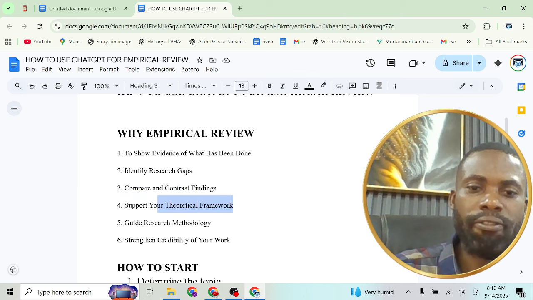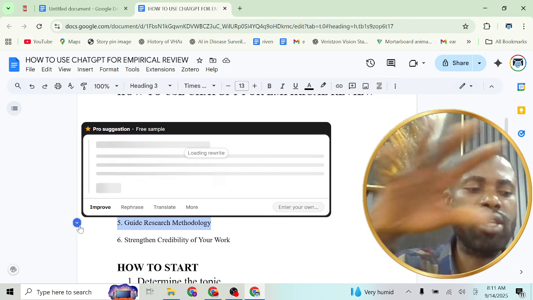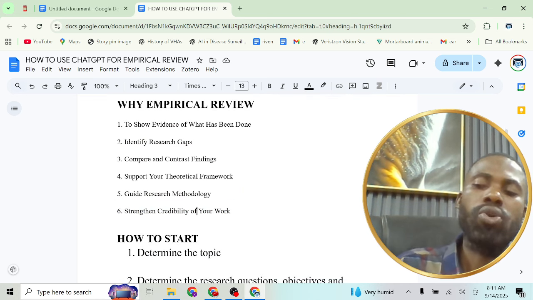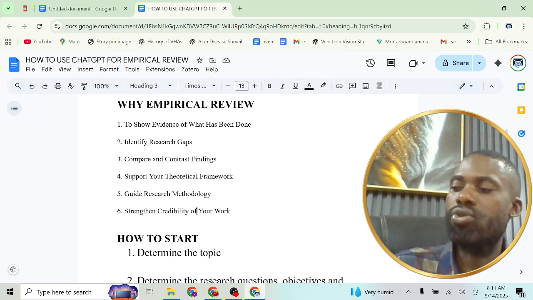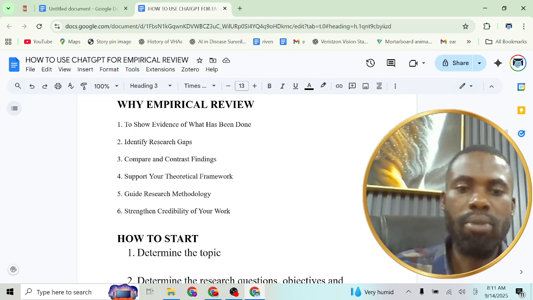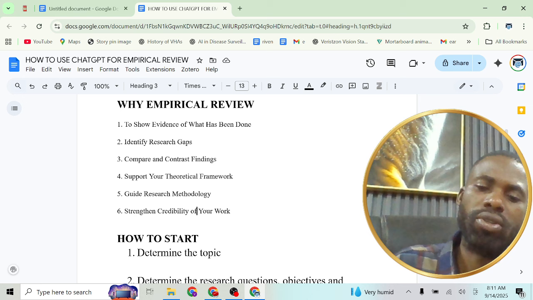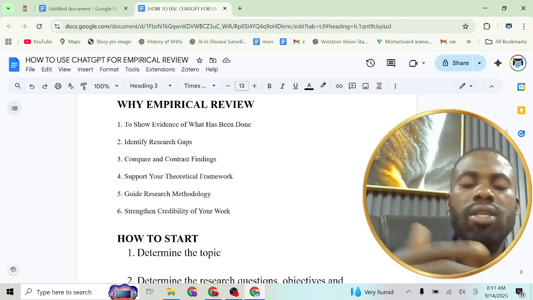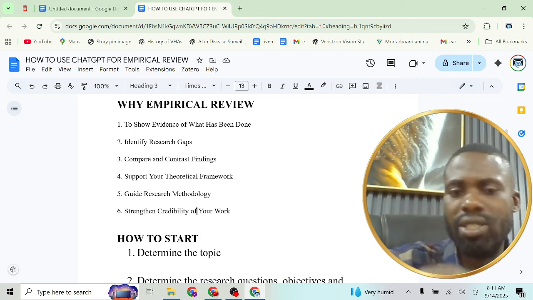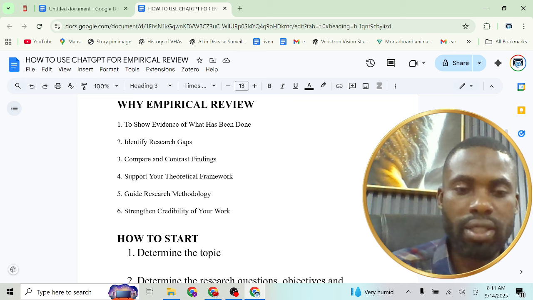Then number five is to guide your research methodology. When you see what A, B, C have done, it will help you know, okay, Mr. A used qualitative methodology, Mr. B used quantitative methodology. You have to see the different methodologies used to carry out the study you are also about to carry out, studies within the same area of interest you are currently focusing on.